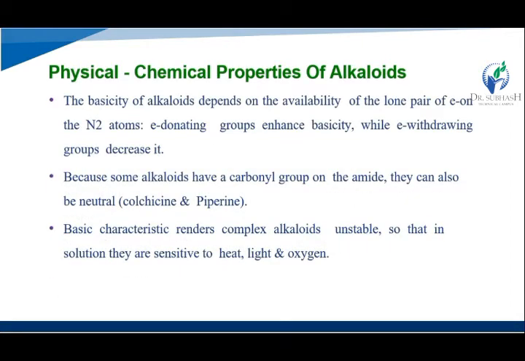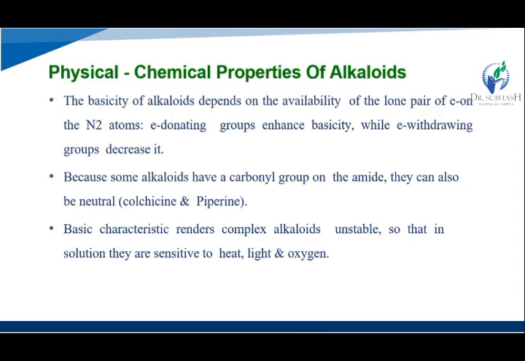Then the basicity of the alkaloids depends on the availability of the lone pair of electrons on the nitrogen atom. Electron donating groups enhance the basicity while electron withdrawing groups decrease it.